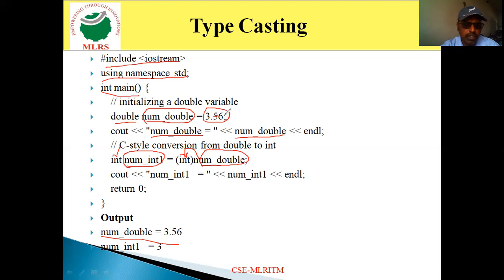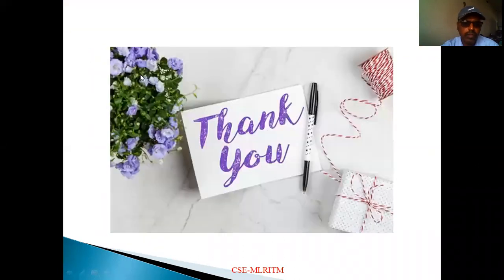That indicates the fractional part will be omitted and the value 3 will be stored in num_int1. When I print the value of num_int1, it prints the value 3 on the output screen. So this is the way we typecast the operation, or convert one data type to another data type by means of the typecasting operator. Thank you.